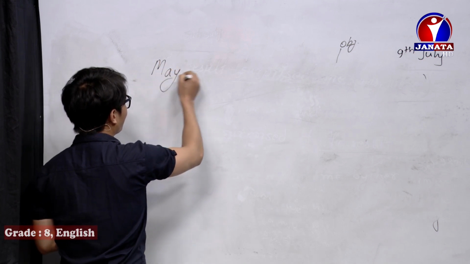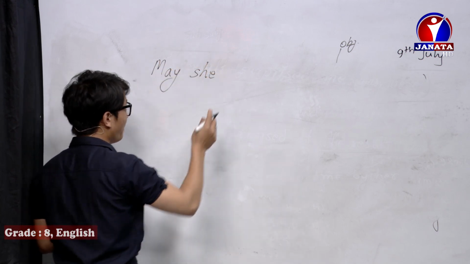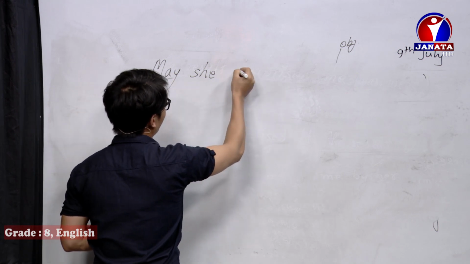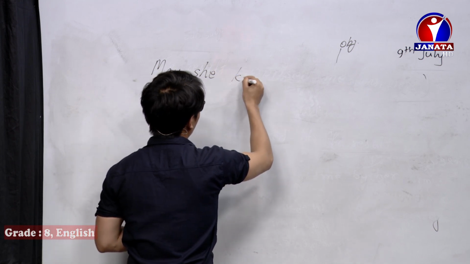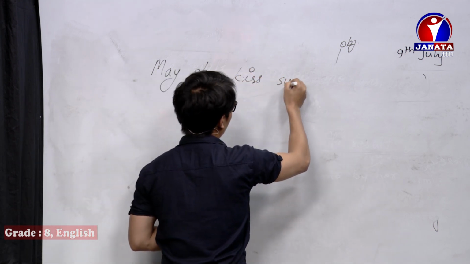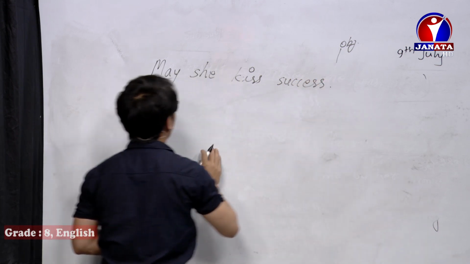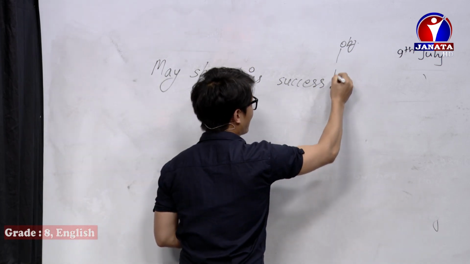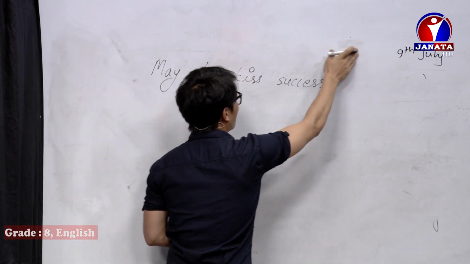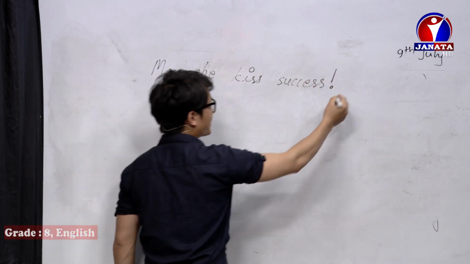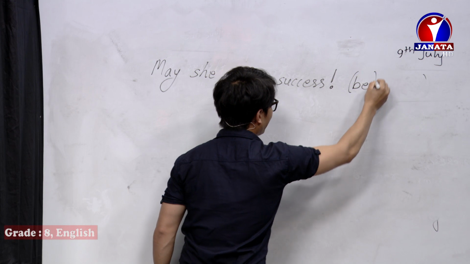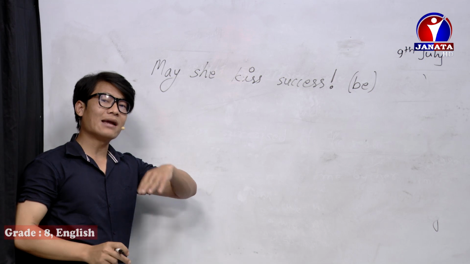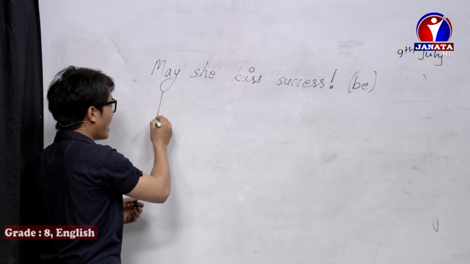Okay, let's write one wish. May she kiss success. So what is the be verb of an optative sentence? And here there should be an exclamatory mark. Obviously this is be. I have told you that an optative sentence always starts with may. So we need to write may here.